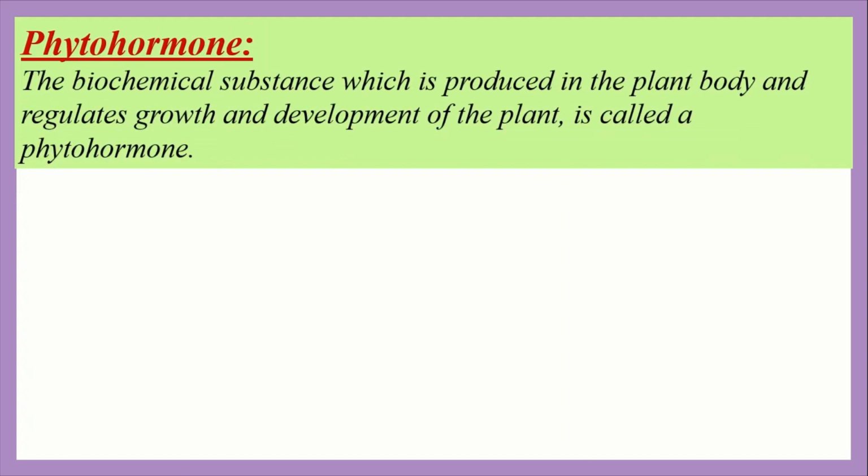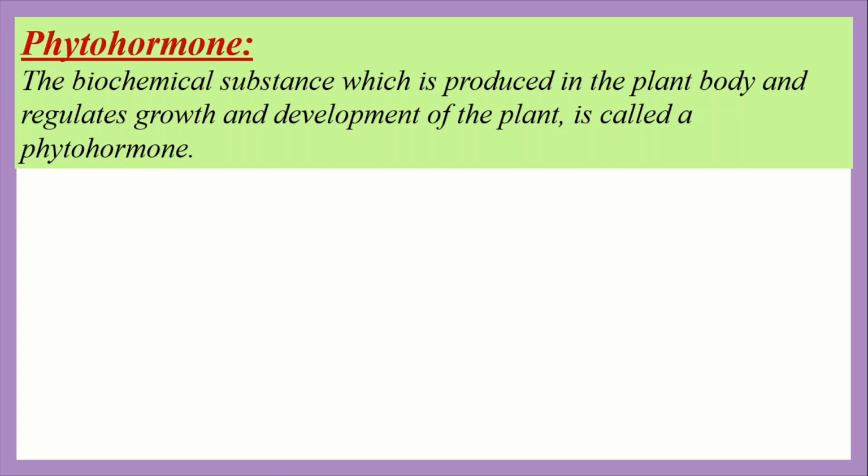In plants, phytohormones help to coordinate growth, development and responses to the environment. They are synthesized at a place away from their place of action. Then they are simply diffused to the target organ. So phytohormones are the biochemical substances which are produced in the plant's body and regulate growth and development of the plants. Plants do not have special glands for producing hormones. They also lack a circulatory system to distribute the hormones quickly to different parts.